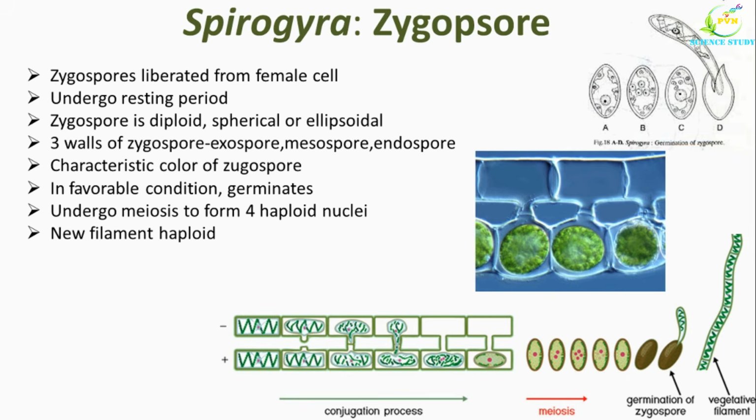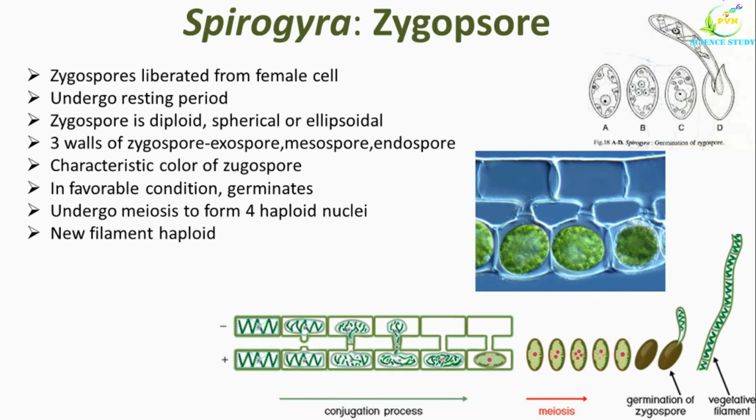The life cycle of Spirogyra shows 2 types of generation. One is sporophytic generation, diploid, and another is the haploid generation known as the gametophytic generation. The Spirogyra we observe is of gametophytic generation, which is haploid in nature. When zygospore is formed, it is the first cell of the sporophytic generation.